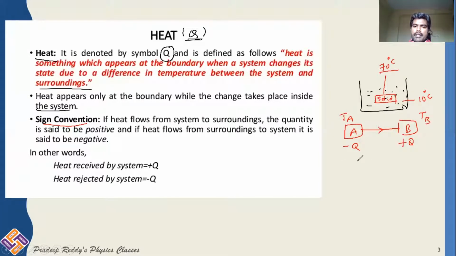If TA is greater than TB, then A loses its heat energy to B. As it is losing heat energy, there is a decrease in heat, therefore you denote it with minus Q. And as the body is gaining heat energy, its temperature rises, therefore it is denoted with plus Q.